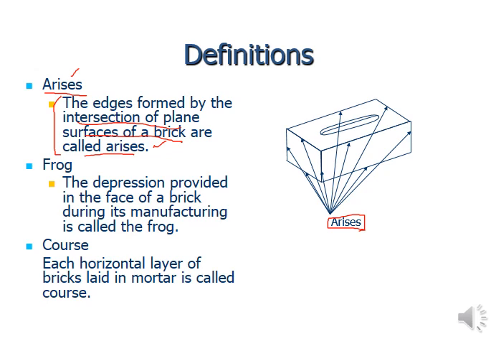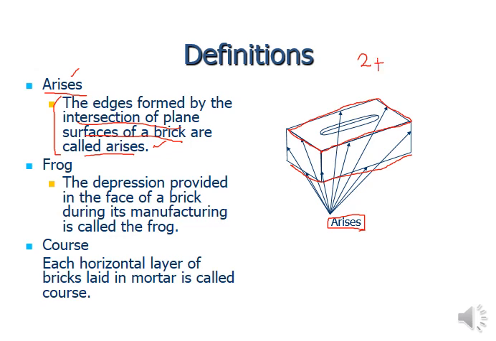So your arrises are the edges. First of all, you have to focus on the word edges. Which type of edges? Those formed by the intersection of the plane surfaces of a brick. That's a very simple definition. You are well aware of the plane surface. If we talk about the brick, I have told you that it is a three-dimensional object. For a three-dimensional object, how many plane surfaces may you have? You have one top plane surface. Similarly, you have a bottom surface. So this makes two plane surfaces.